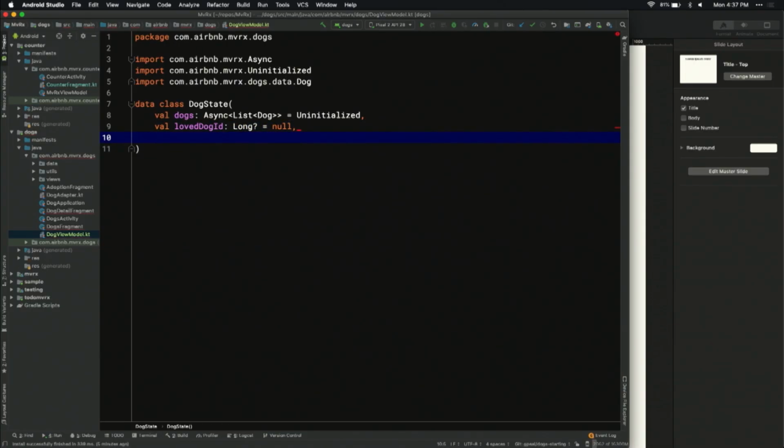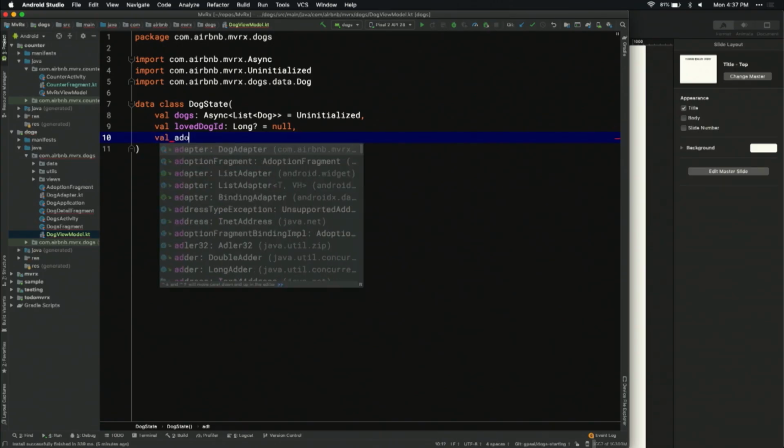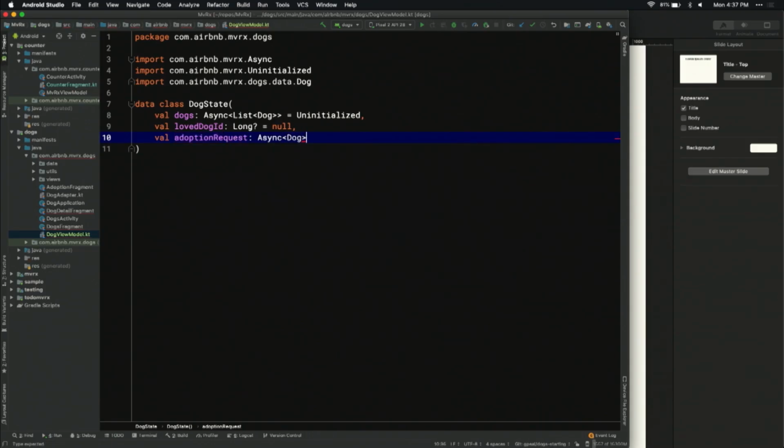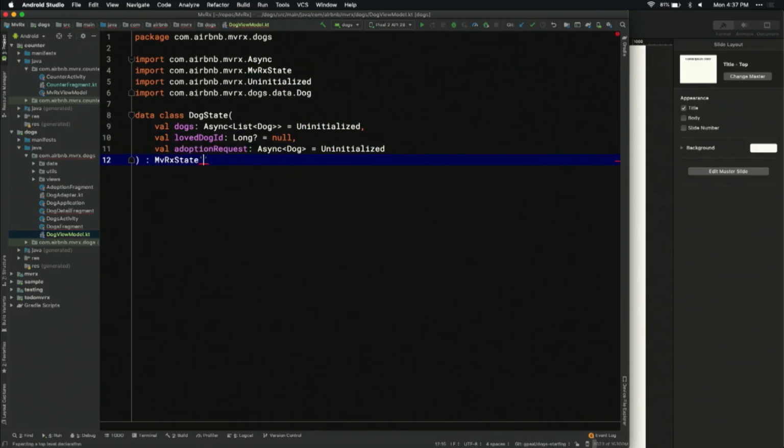And then it's very important here that we're actually just saving the ID, because we have our list of dogs, and we can only love one of the dogs that we've actually fetched. So you'll see in a second, but we'll just store the ID, and then we'll use that to look up the actual dog. And then we'll say val adoption request, and that's going to be async of dog equals uninitialized. This is going to extend MvRx state.